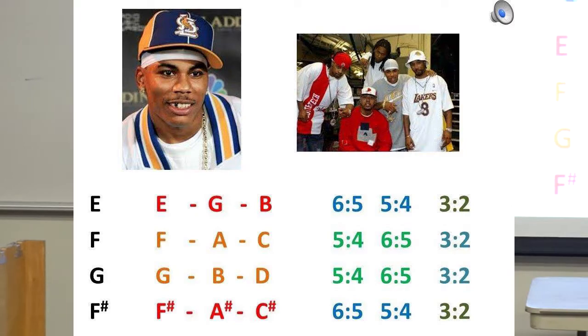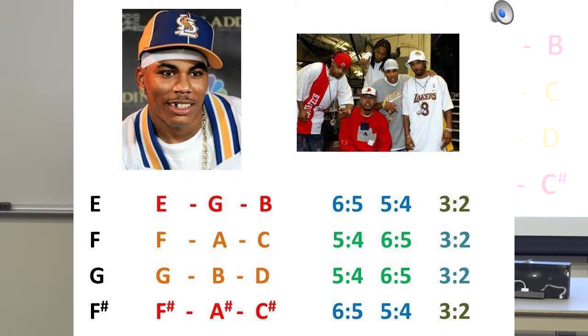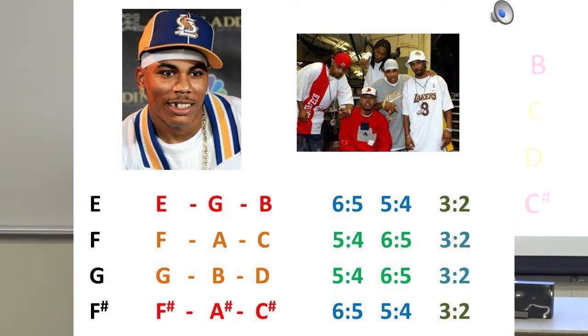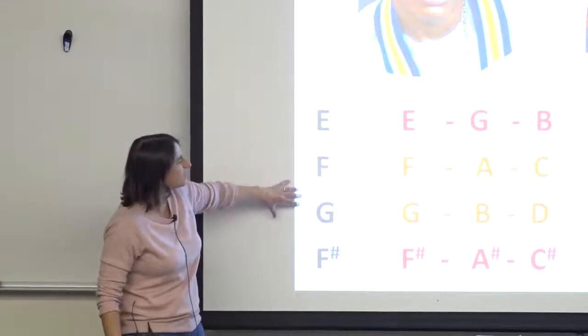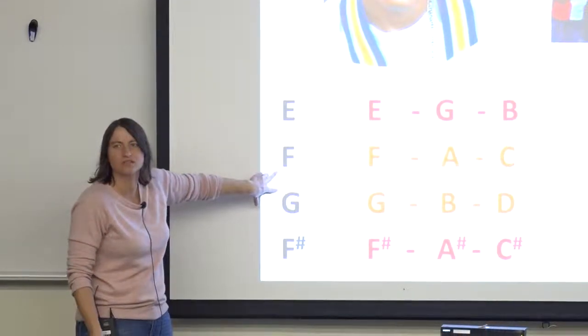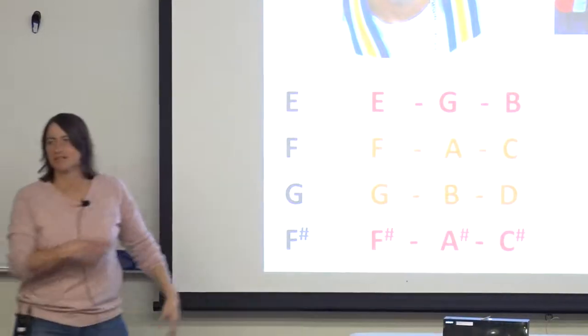So now we're going to listen to the song Hot in Here, and I want to point out these chords. What you'll notice, I tried to color code them here. This one and this one are both minor chords, I think, and then these two are major chords. So I think I got that right. We'll see. You can see sometimes the major chords have more of a happy sound, and the minor chords have more of a sad sound sometimes. But I just thought this was a good place to start.